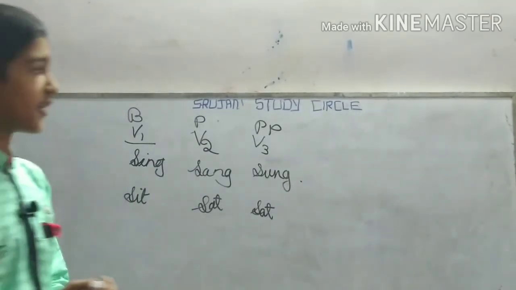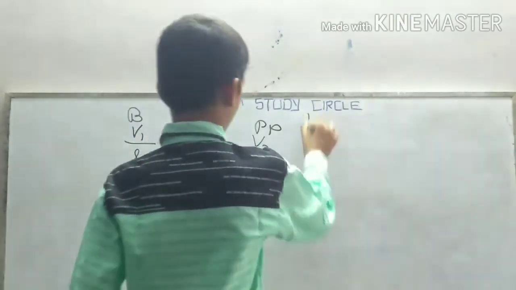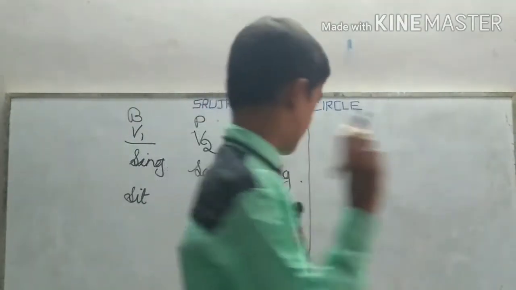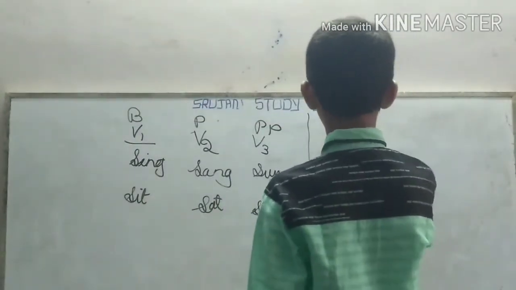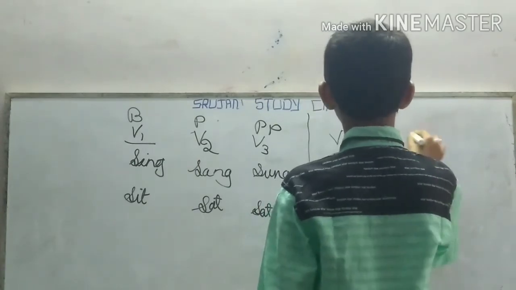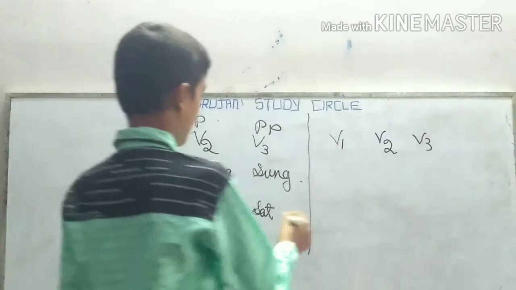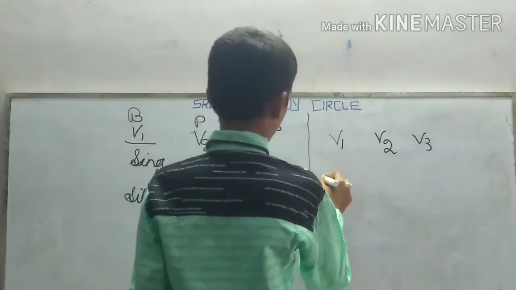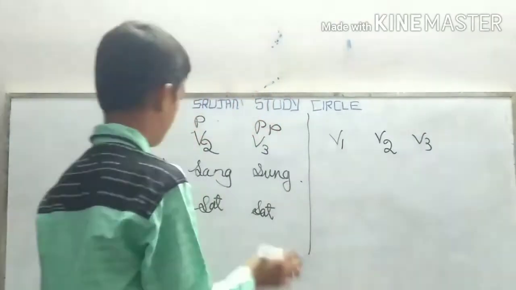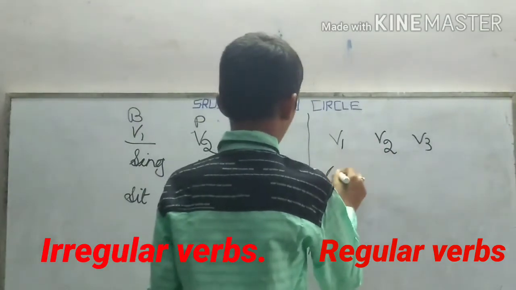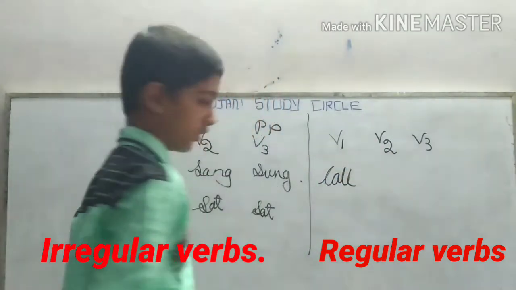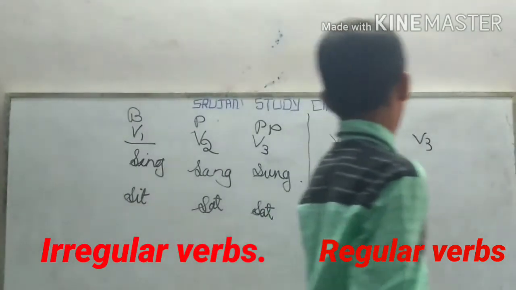Now what are regular verbs? Regular verbs, okay, verb 1, verb 2 and the verb 3. Now in the verb 1 base, we will take an example, that is call.